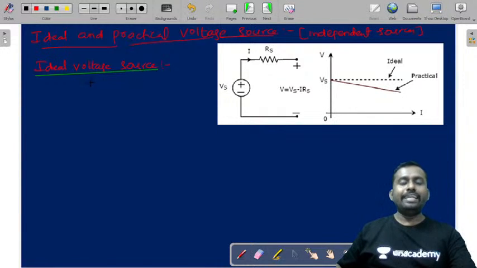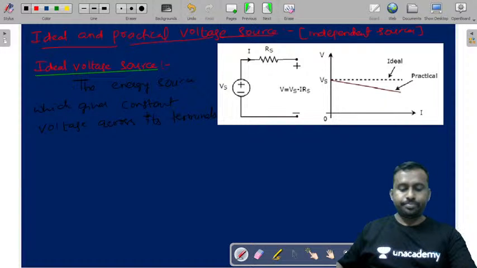Ideal voltage source, or ideal independent voltage source: the energy source which gives constant voltage across its terminals, irrespective of the current drawn, is called an ideal constant voltage source or ideal voltage source.